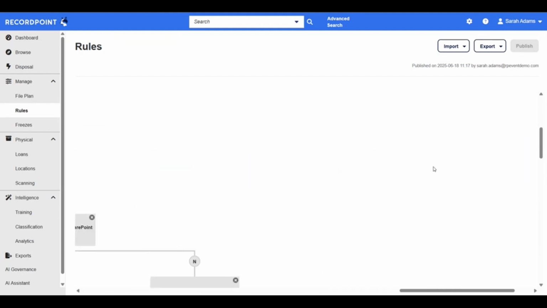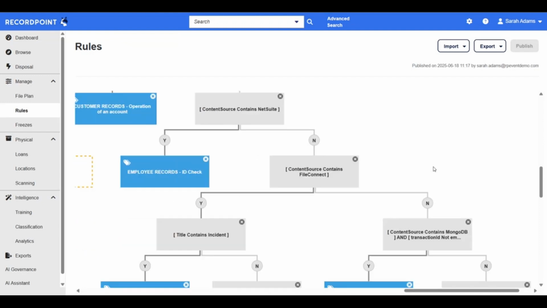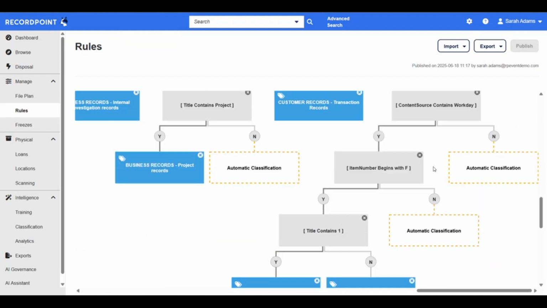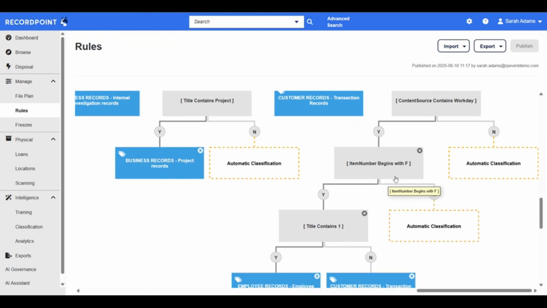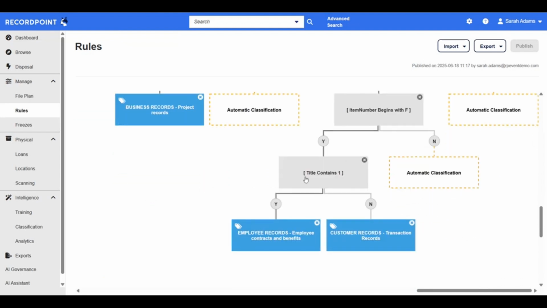As an example, I have set up some rules for when the source system contains Workday over here. The item number begins with F, which means it's a folder, as we saw, and the title contains a number. It's going to be an employee record because, as we saw earlier, that means the employee ID is the title. If the title does not contain a number, it's likely to be the transaction records of companies that we looked at.